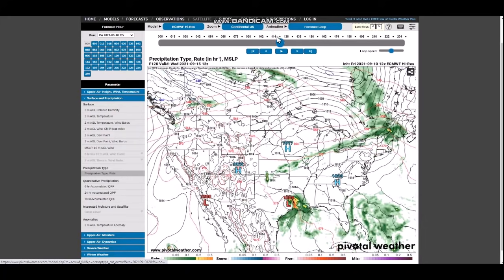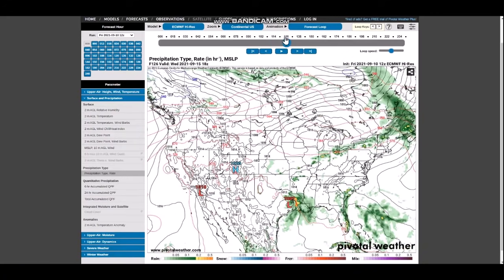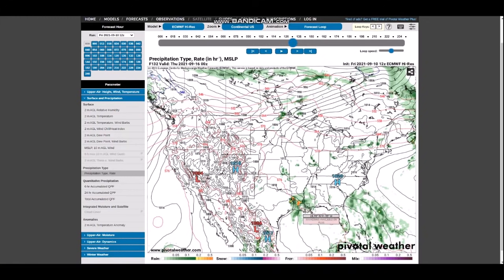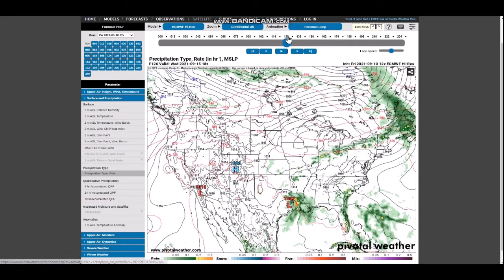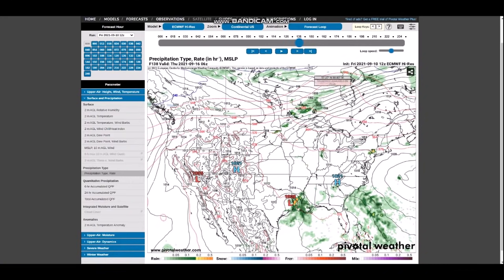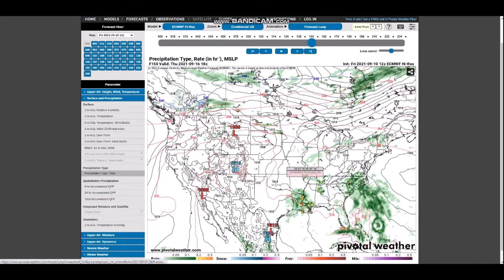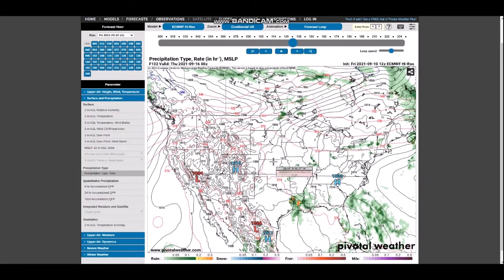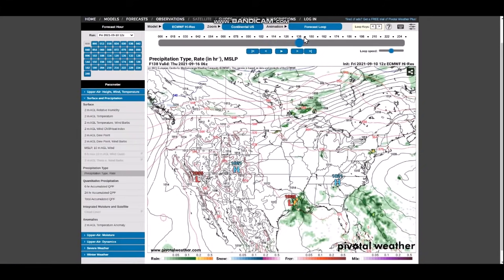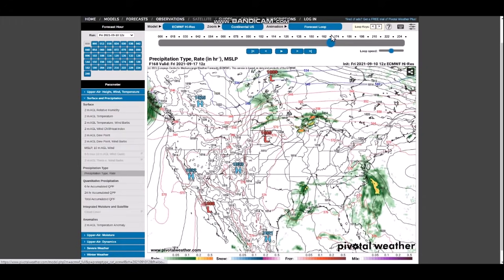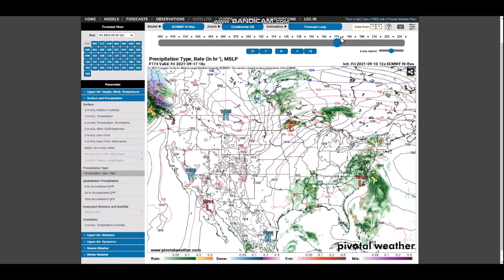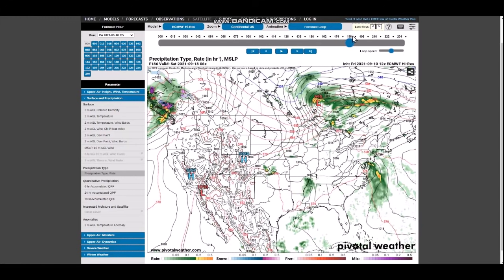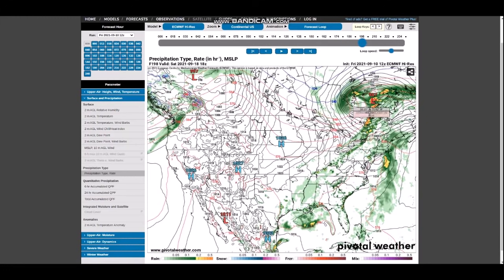But regardless, this is still a pretty powerful cold front. It has a lot of moisture to work with, and look, it does drag some of that moisture up, and arguably makes the situation worse because it stalls that low pressure. Look, it just sits there across Louisiana because it initially was going to the north. This cold front made it lose its momentum, and before it decides what to do, it drops a lot of rain. And look at all this precip. I mean, that is a ton from the tropics. And again, we can see continued little low pressures coming along, taking advantage of this, potentially developing into beasts.